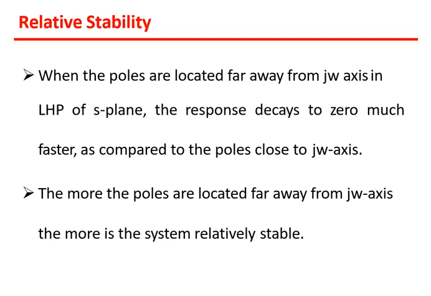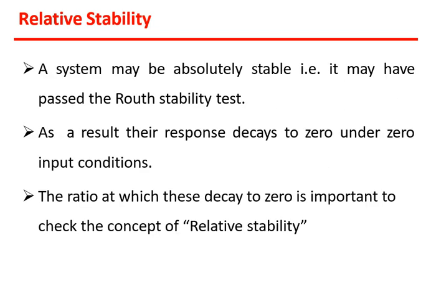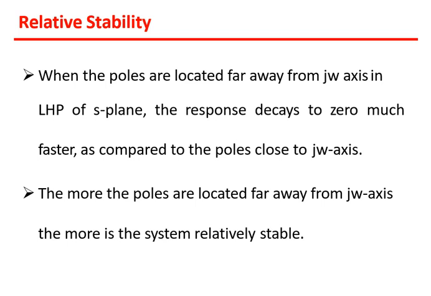Okay, and the more the poles are located far away from the j omega axis, the more relatively stable the system is. And this relative stability, the meaning of the discussion of both slides, is nothing but the location of these poles from the j omega axis in the LHP. It is the distance that decides the relative stability.